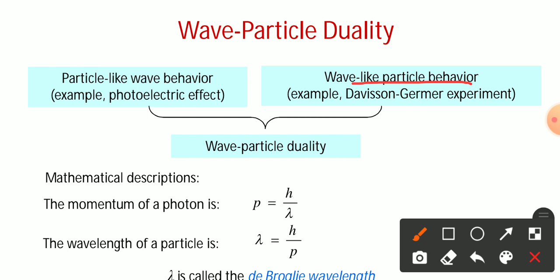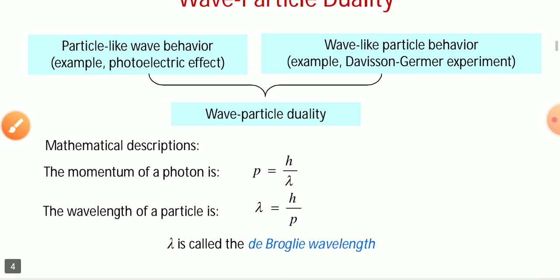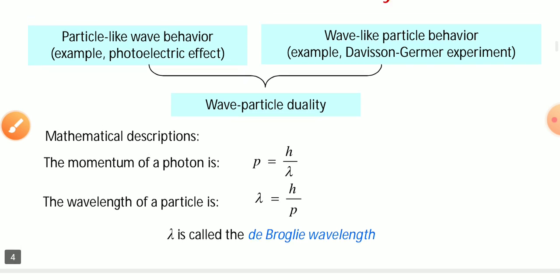That means in each and every case the ultimate conclusion is that a wave can work as a particle, or the particle can also work as a wave. If it is so, then that is defined as wave-particle duality. From the mathematical point of view, the momentum of the photon is p equal to h over lambda, and the wavelength of the particle is lambda equal to h over p, where lambda is called the de Broglie wavelength.